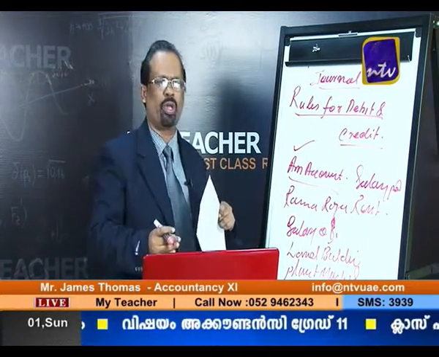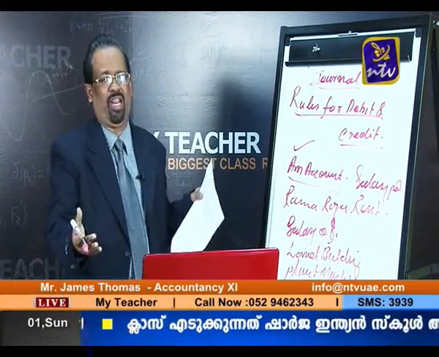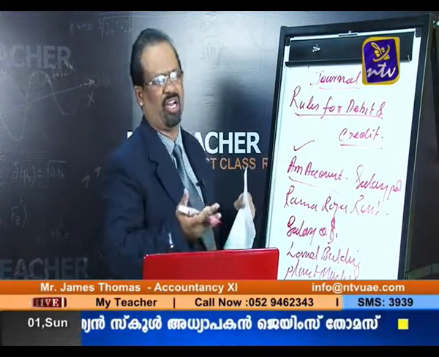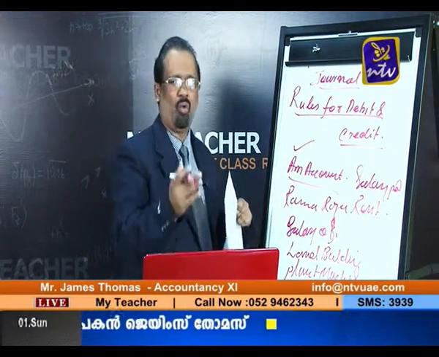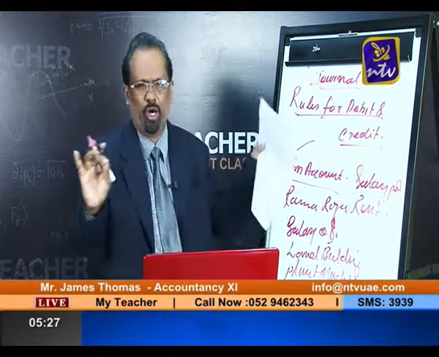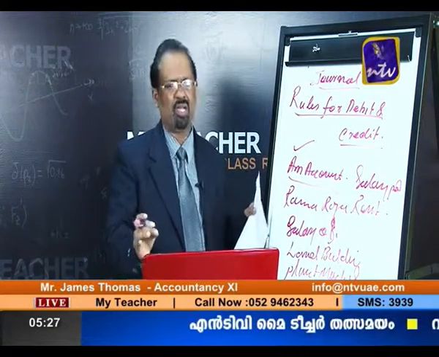Next point, what is a journal entry? Every entry which is made in the journal is known as a journal entry. Third point, what is journalizing? The process of recording the transactions through the journal is known as journalizing.